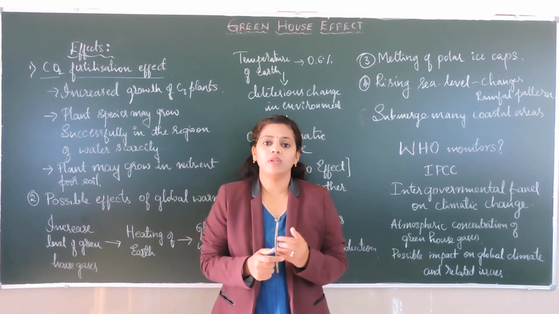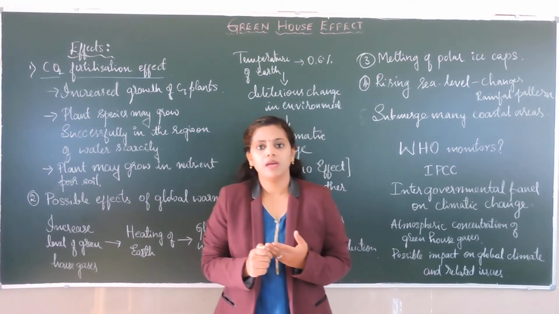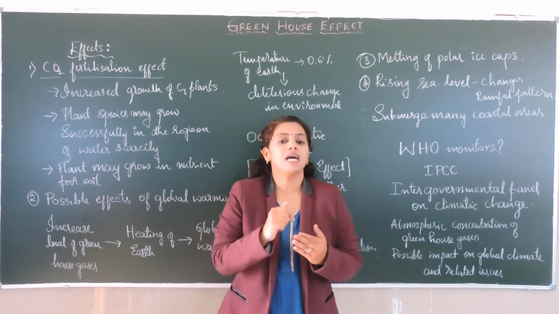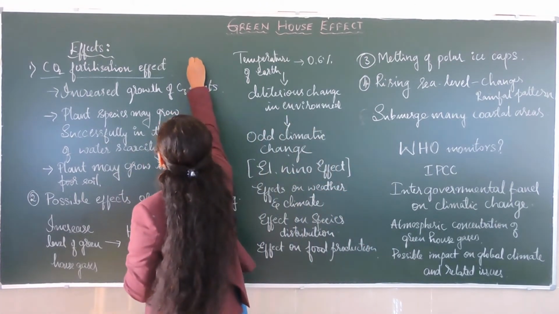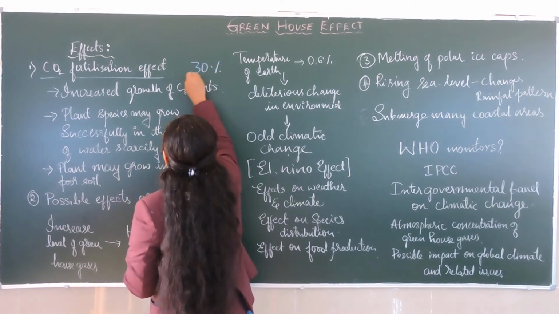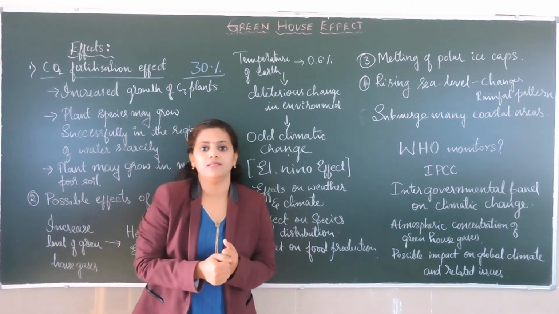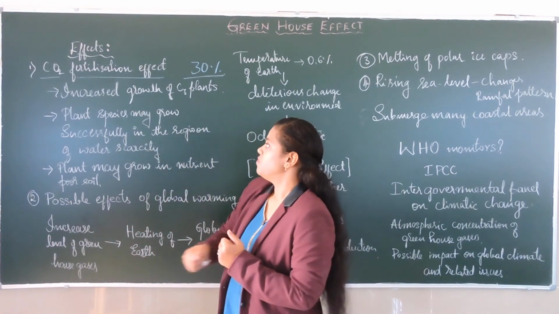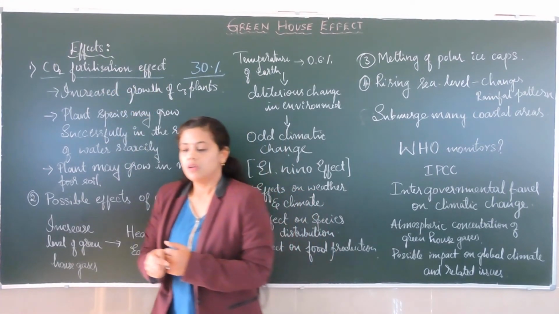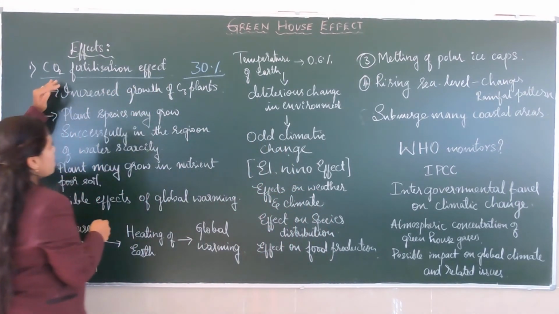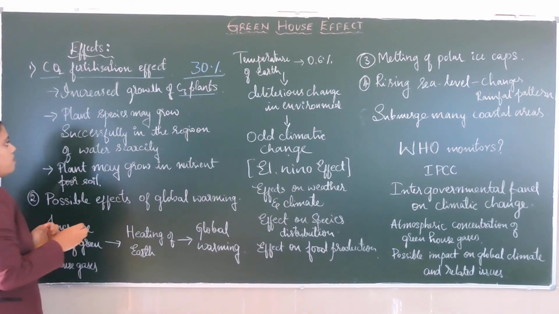If there is favorable temperature, nutrients and water supply, and we increase the carbon dioxide concentration, around 30% of the production will be increased. This we call the carbon dioxide fertilization effect. As carbon dioxide increases, there is an increase in the growth of C3 plants.